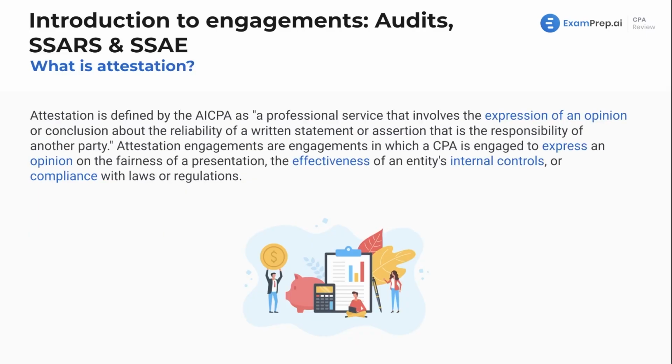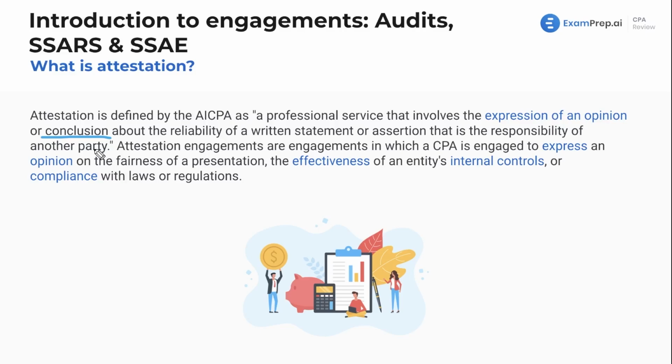Now, what is attestation per the AICPA? This is going to be a professional service that involves the expression of an opinion or conclusion. So important there, or conclusion. You giving it a formal opinion, so obviously that could be an audit, or a conclusion, so that's going to be, we'll see in agreed upon procedures, you're giving a very customized type of engagement there, but we're very much giving some sort of findings on what we've investigated about the reliability of a written statement or assertion that is the responsibility of another party.